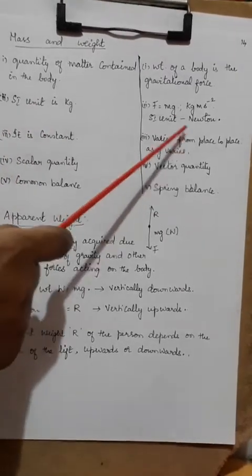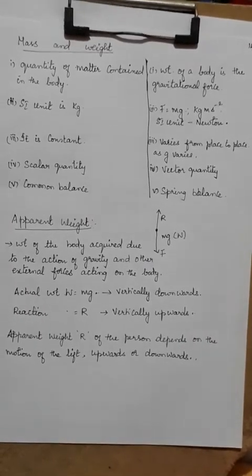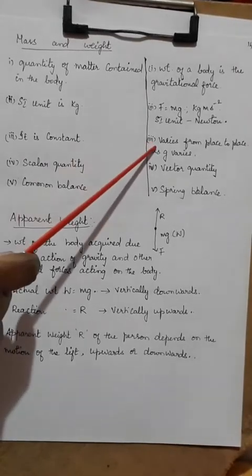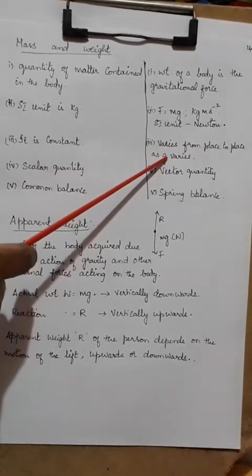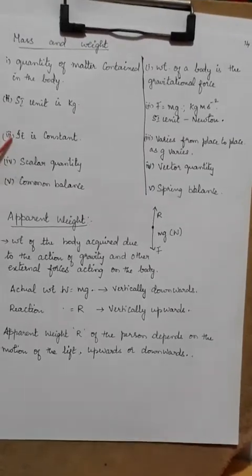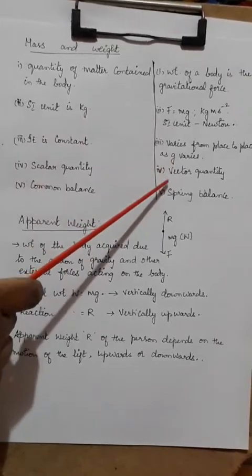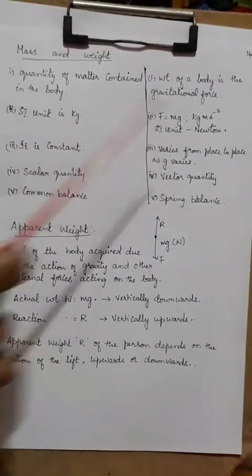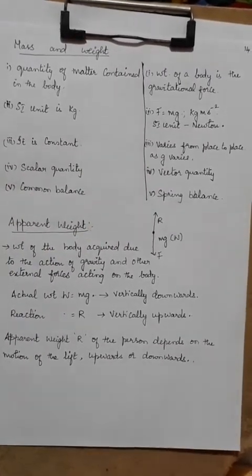And as g varies from place to place, because just now we have studied that near the equator it is different and at the poles it is different, we conclude that g varies from place to place. So as g varies, what will happen to the weight? Weight will also vary, but mass will always remain constant. Hence weight is taken as a vector quantity because it is equivalent to force. Naturally mass will be a scalar quantity.